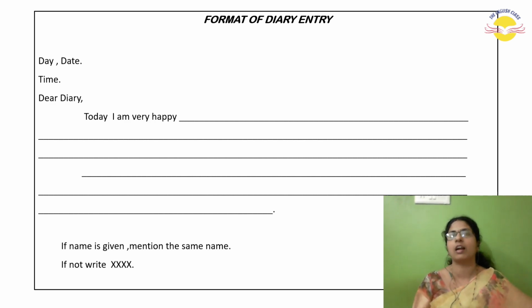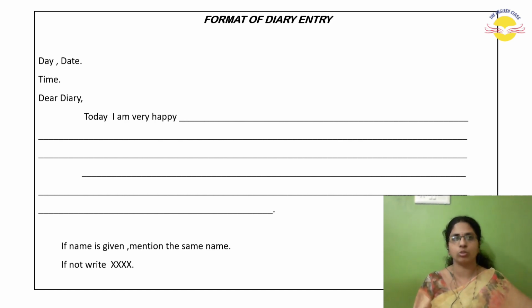After you see them, you will get more clarity. Alright, you understood this format, right? Date, time, Dear Diary, D capital. Next, start with today, and if a name is mentioned you have to write the name, if not you have to go with XXX, just like we use in letter writing.